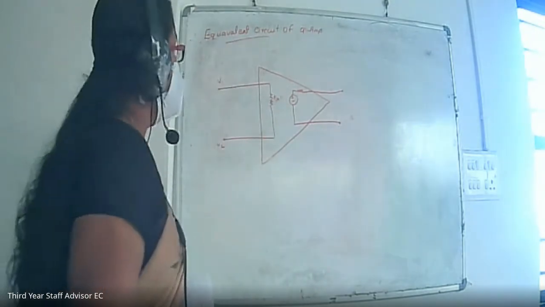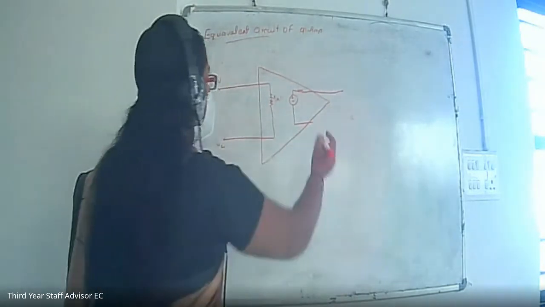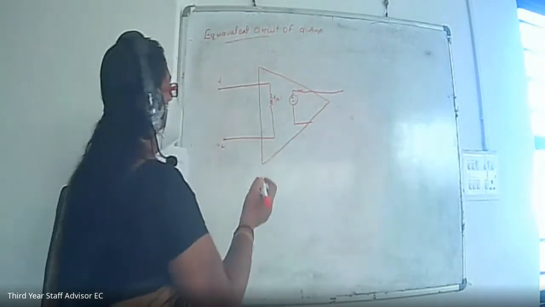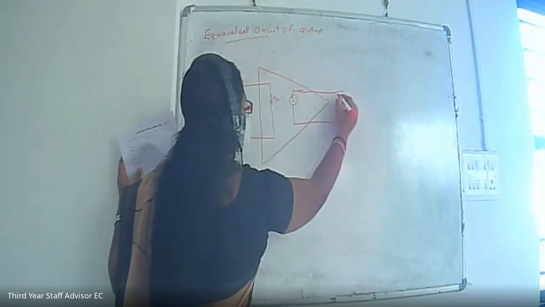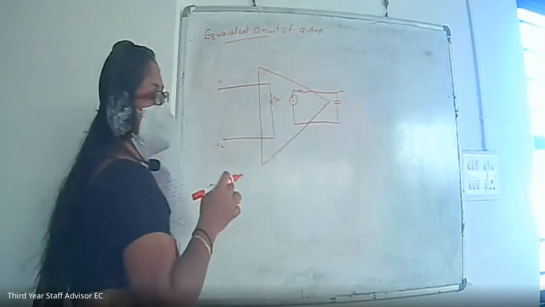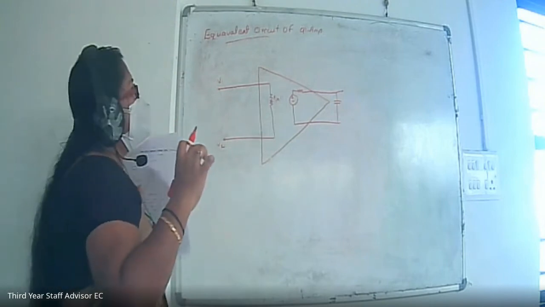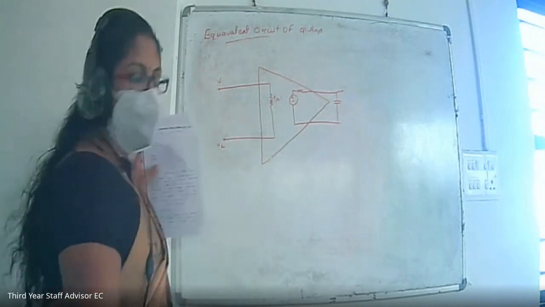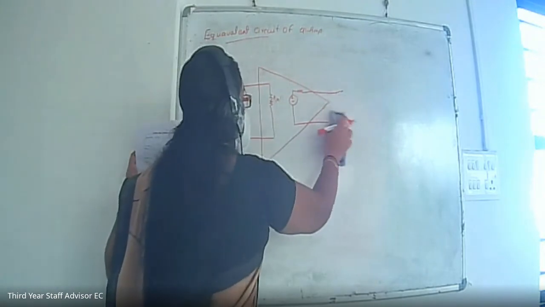Sometimes in the equivalent circuit we represent a capacitor. This capacitance represents the parasitic capacitance of the BJTs present inside the op-amp. Now we are not drawing this capacitor; we will discuss it later in the frequency response curve.